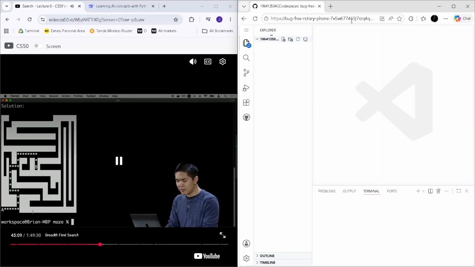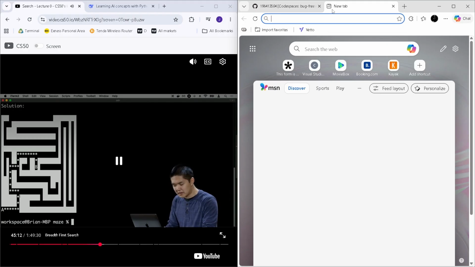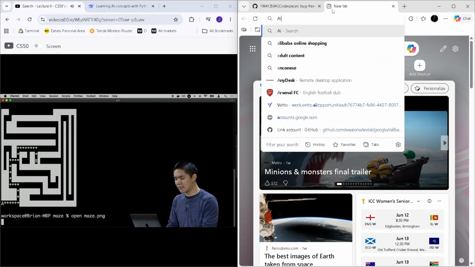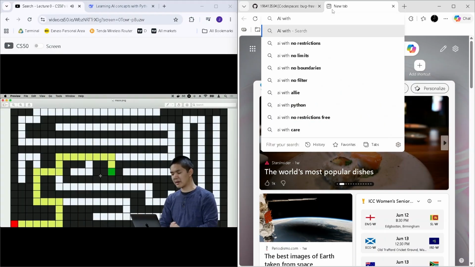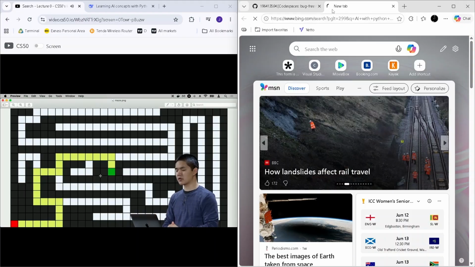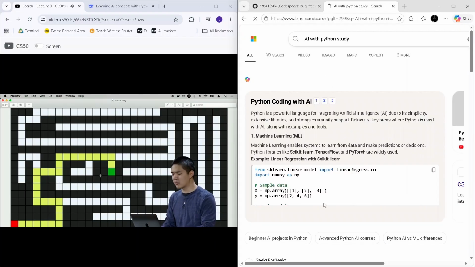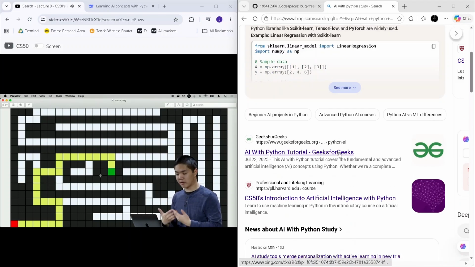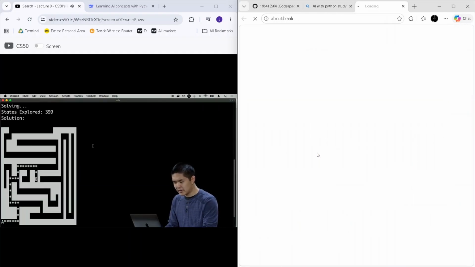And now, depth first search is able to find a solution. Here, as indicated by the stars, is a way to get from A to B. We can represent this visually by opening up this maze. Here's what that maze looks like, and highlighted in yellow is the path that was found from the initial state to the goal. But how many states did we have to explore before we found that path? Well, recall that in my program, I was keeping track of the number of states that we've explored so far. And so I can go back to the terminal and see that, in order to solve this problem, we had to explore 399 different states.